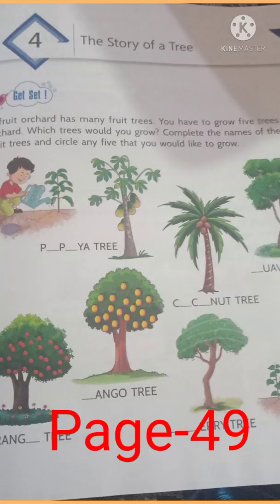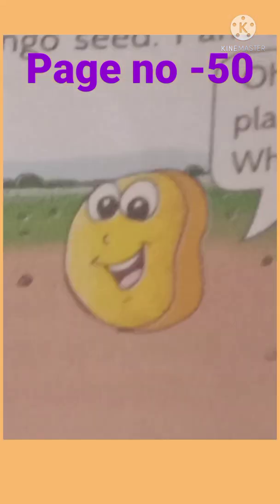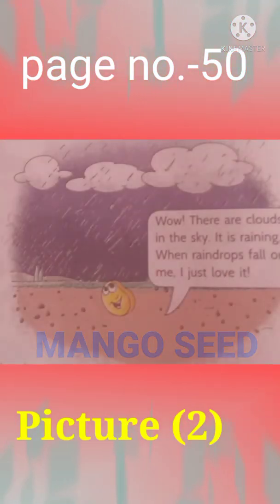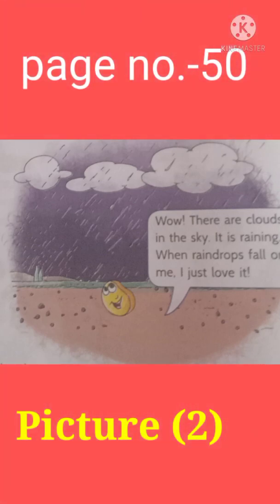So open page number 49 in the English 1 book. Here you see different types of pictures of trees. One of them is a mango tree. Next page, page number 50, you see that the mango seed looks very happy because it knows very well that one day it becomes a plant. Next slide, you see on page number 51. Here you see the mango seed looks very happy after seeing the heavy clouds in the sky. And it knows very well that these clouds help through the rain. One day it becomes a plant.